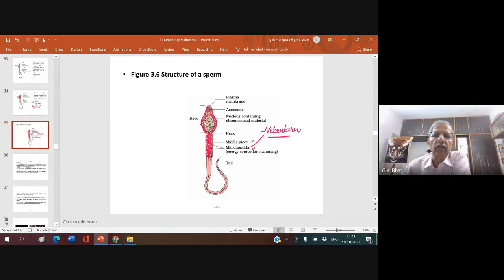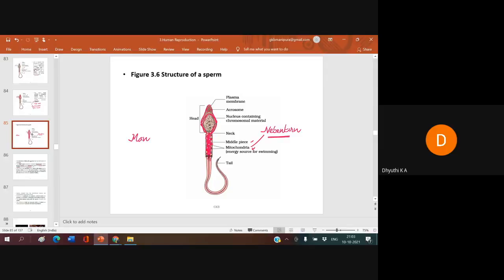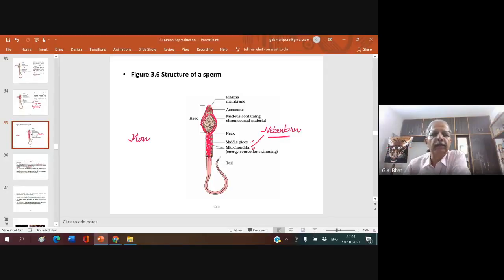And also surrounding this Nebenkern, there is a thin film of cytoplasm. Anyone knows what is the term for that? Thin film of cytoplasm. What is that? Diti? Do you know? Sir, no. Rakesh?